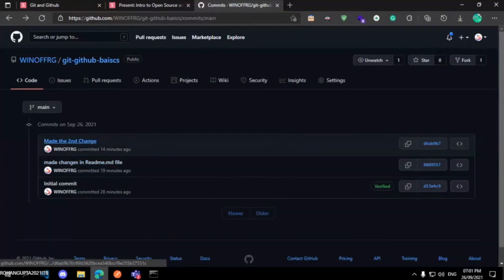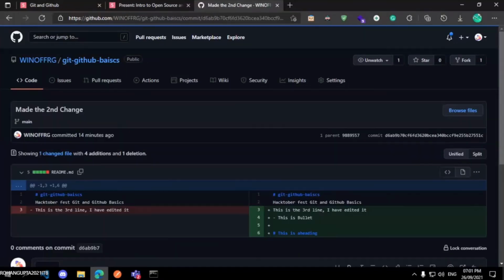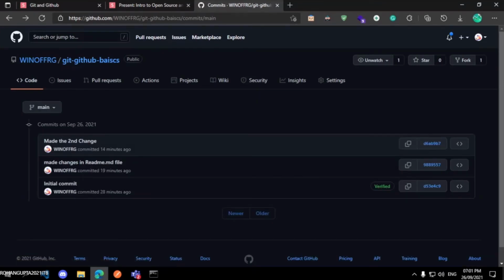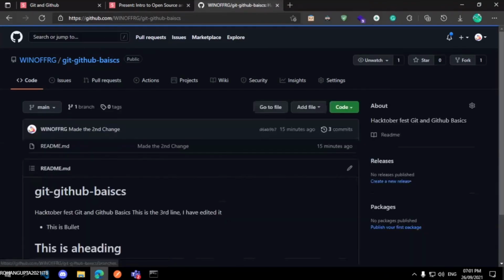Okay, now if you click the back button and go to this made the second change, you can see I removed this line and I added this. This is the power of the version control system, so that the thing we do, Control Z undo, we don't need to do that now, since the version control system is managing everything for us. Okay, so a few things that I want to share about what a repository is.